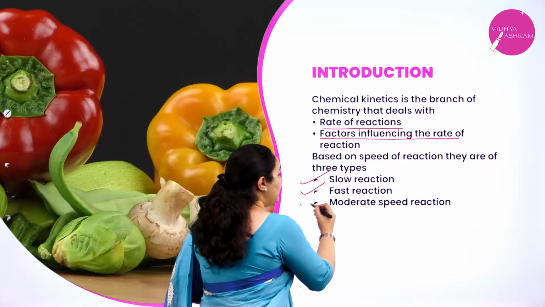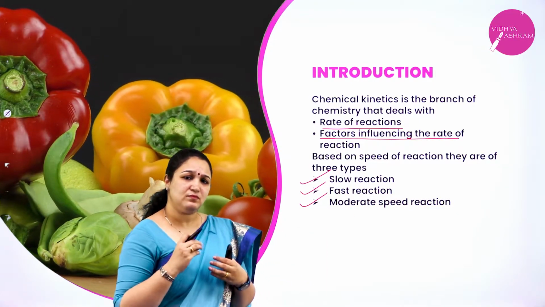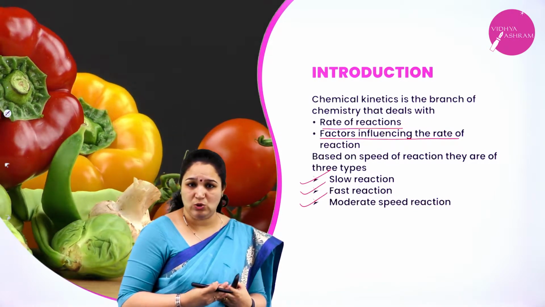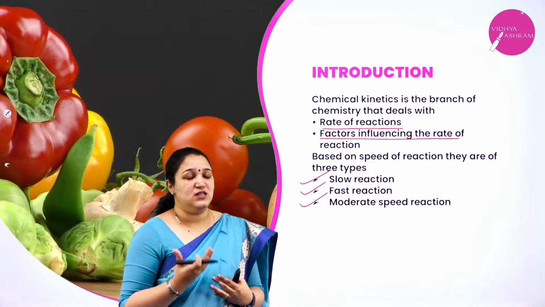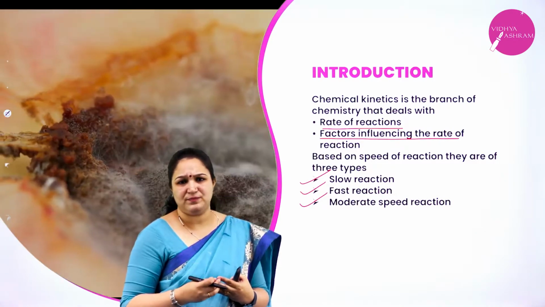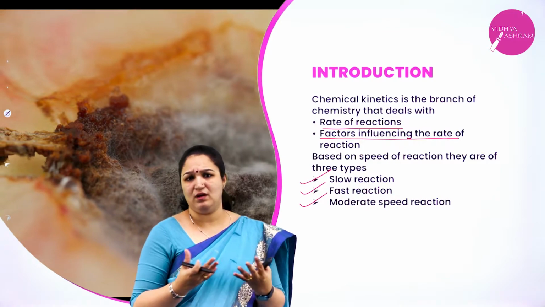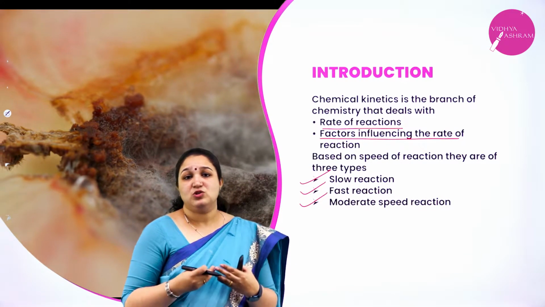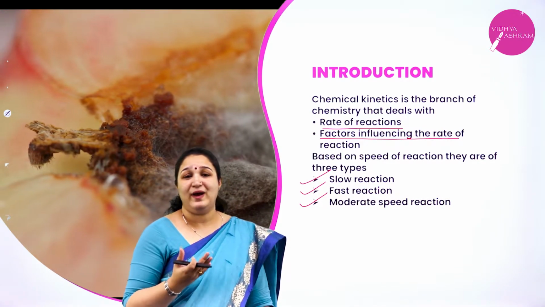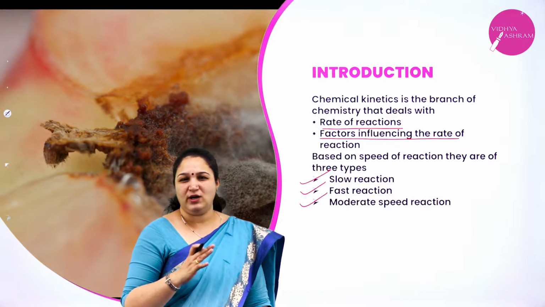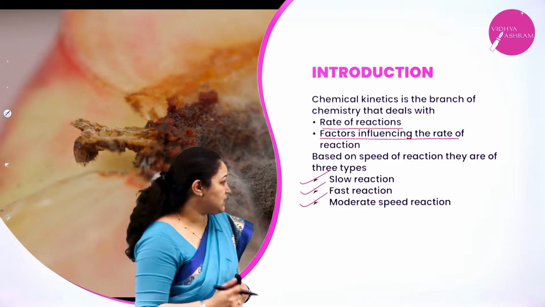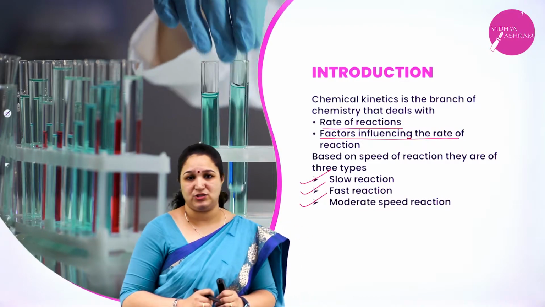Then we have moderate speed reactions, that is, here the reaction is neither very fast nor very slow. For example, I can give spoiling of any vegetable, maybe a tomato. It will take 1 or 2 days if you keep it outside in summer. Yes or no? So spoiling of any vegetable I can take, or the process of photosynthesis we can take, where it is a moderate speed reaction, neither very fast nor very slow. So we are going to study in our syllabus about moderate speed reactions.